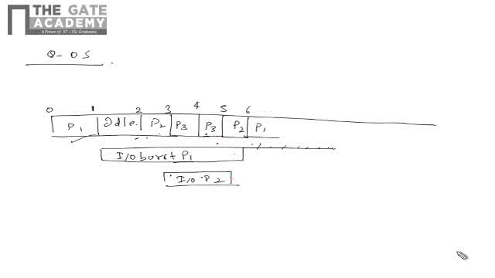Now P3 has ended here, so the P3 IO burst will start from here and continue. Now P1 has come. P1 will run for another 1 second and another 1 second. From here the IO of P3 started, and it will run 1, 2, 3 seconds, till 8 seconds. Again the IO burst of P2 has also started.